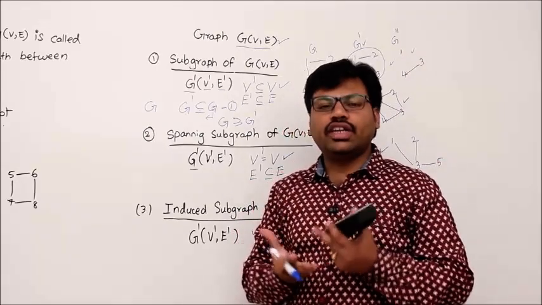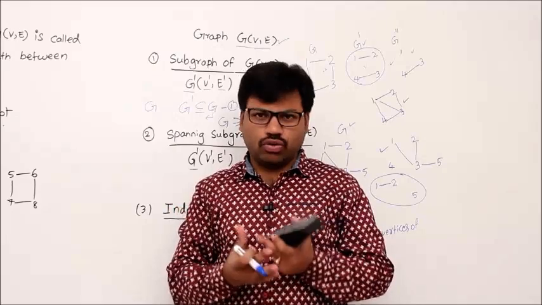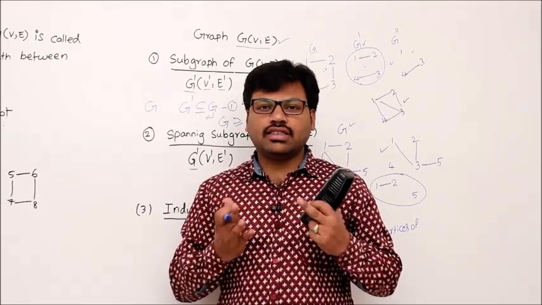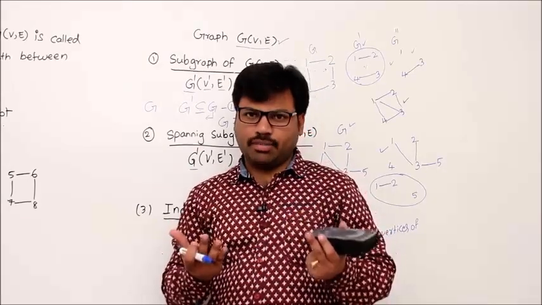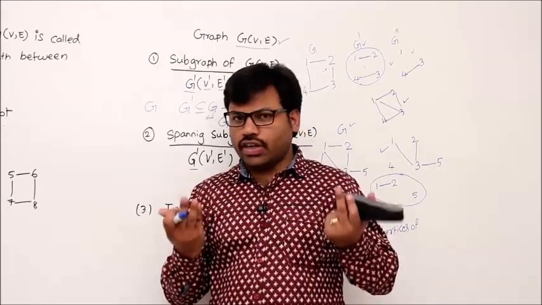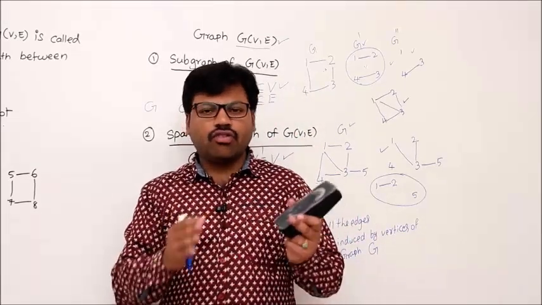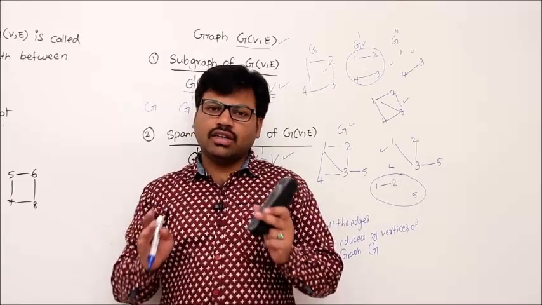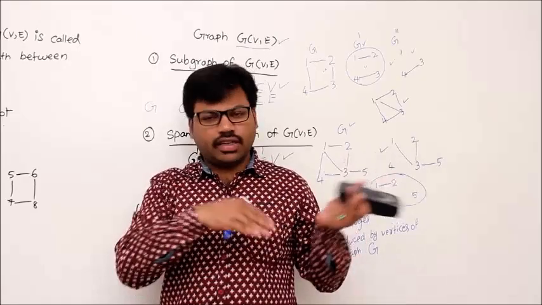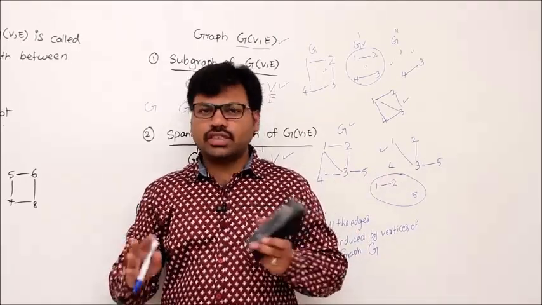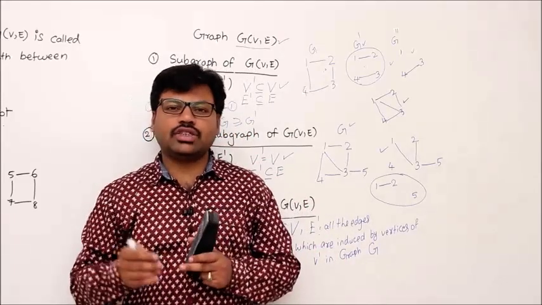That means how to interpret a supergraph? A supergraph is a bigger graph than, or otherwise equal to, the original graph, and it contains all the edges of your graph and maybe more than that, right? And you can have some more vertices. For example, if you have 4 vertices and a few edges among them, the supergraph contains all of those vertices 1, 2, 3, 4 and all those edges, followed by some more edges and some more vertices. That's the idea about a supergraph. It's very easy to understand, right?